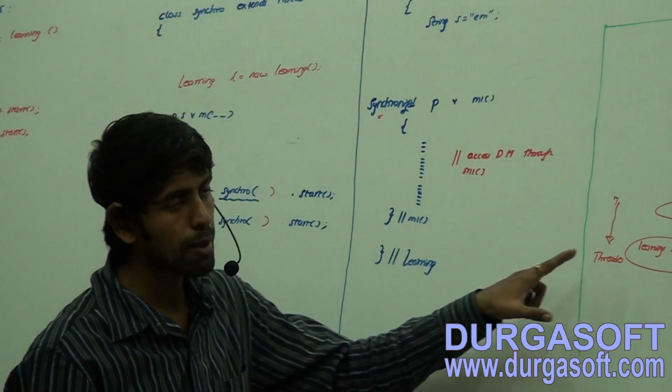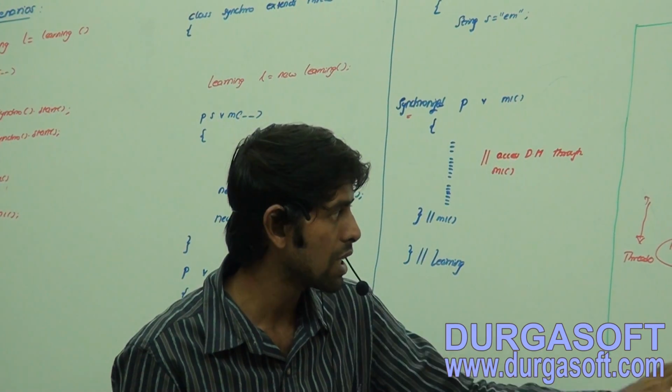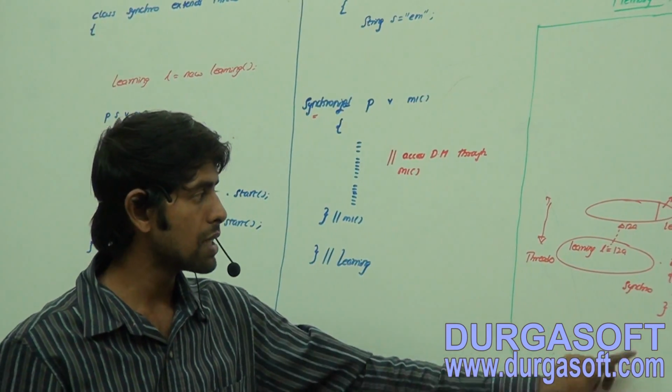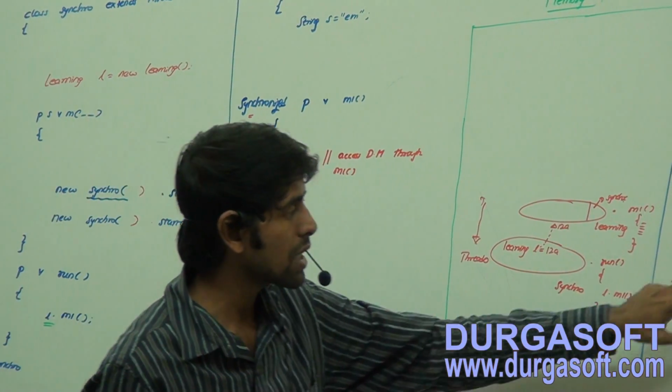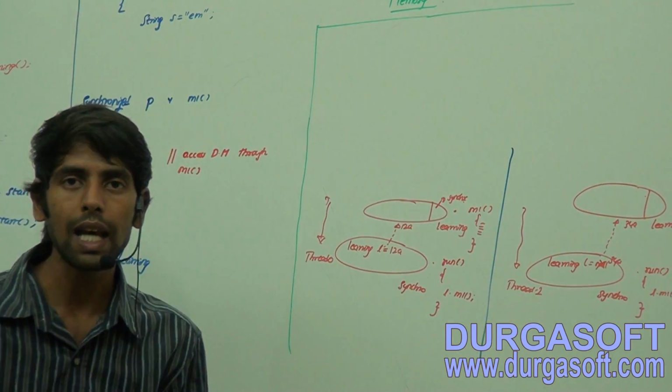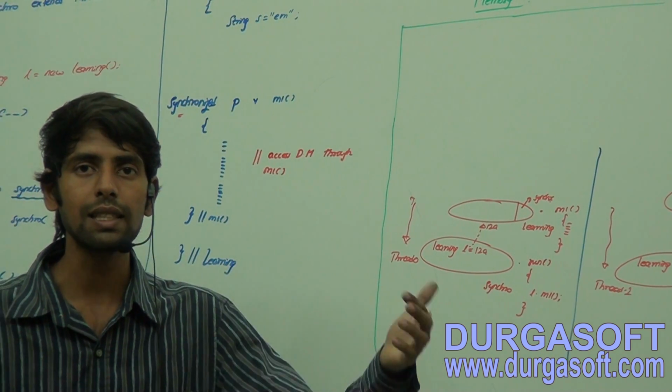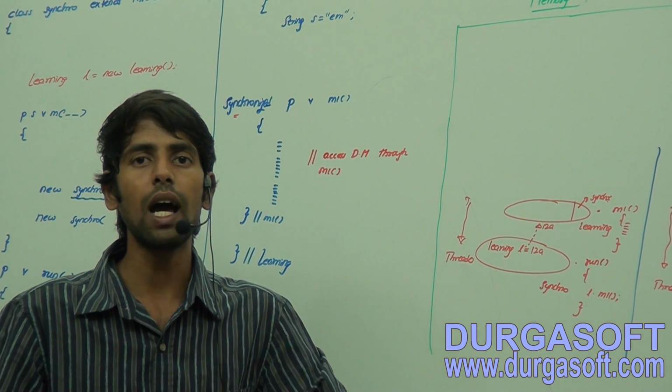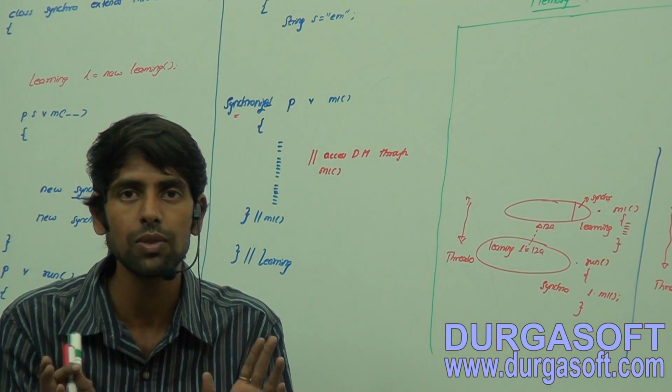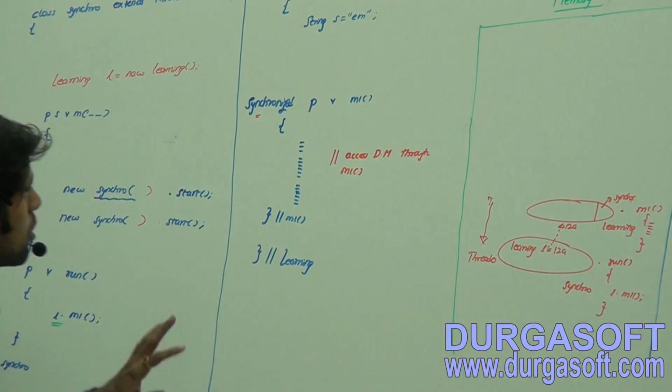Now what is going to happen? Indirectly the run method is going to get called on each and every instance, right? So what is there here? L.M1 and once again L.M1. So what is going to happen here? Of course data inconsistency is there. Even though we have used the synchronized keyword, we are not achieving synchronization. That is very, very important.